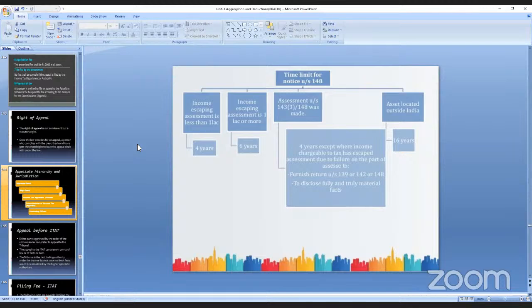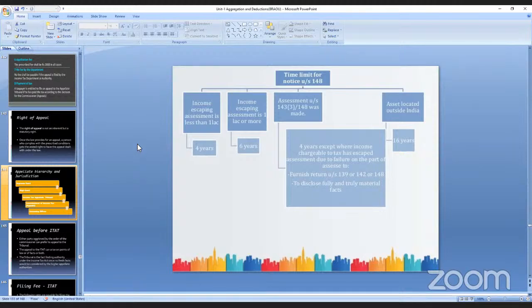What is the group, ma'am? Can anyone message me? The group name is UG 5th semester aspirants, like that, ma'am. Everyone's group name is different, ma'am. It should be unique.